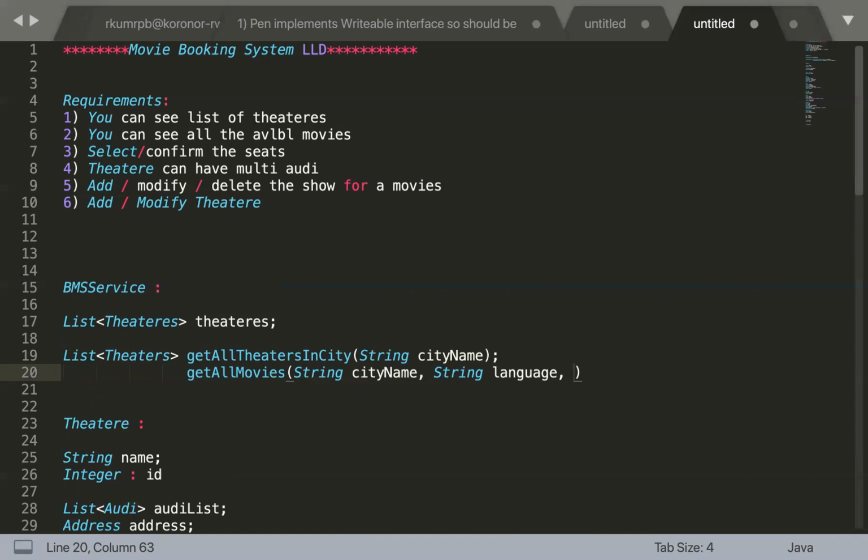Why? Because of the requirement, how does the typical BookMyShow flow look? You go and select a city, and then you see a list of movies, and from there you can set a few filters. Hey, I want to see a comedy movie, or I want to see only a Hindi movie. So that is the filtration that we can do. That can be a UI concept, where you get the entire list and then you can apply the filters and refine those searches.